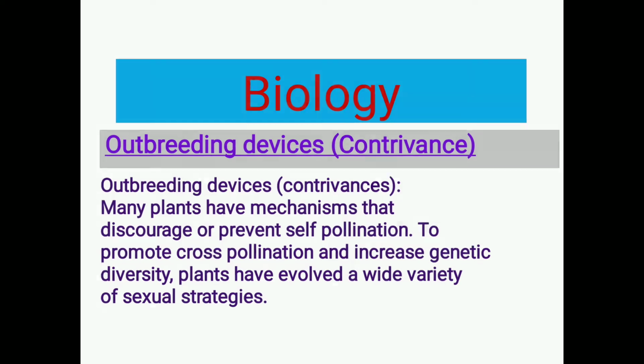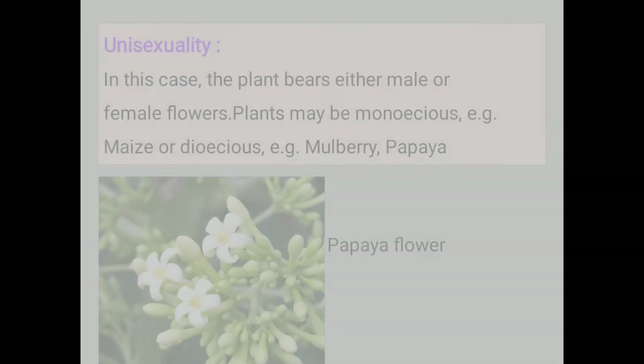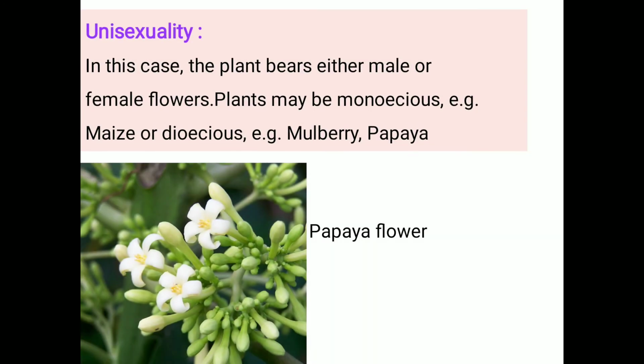Number one, that is unisexuality. What is unisexuality? In unisexuality, the plants bear either male or female flowers. Plants may be monoecious, for example maize, or dioecious, in the case of mulberry.